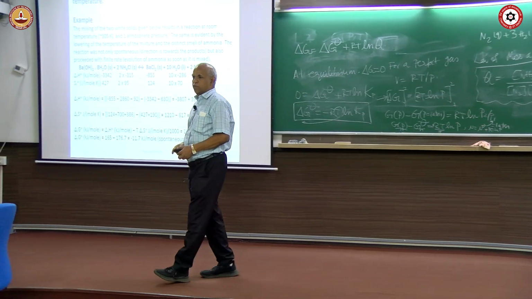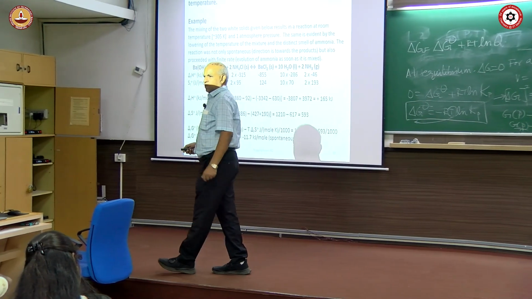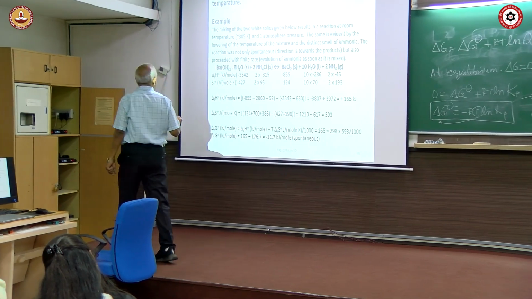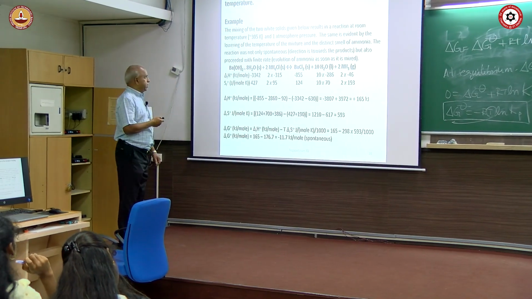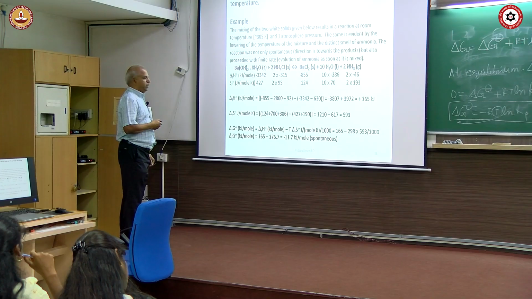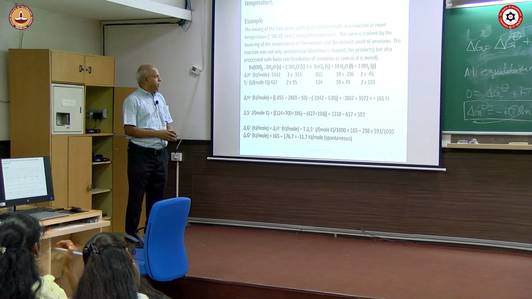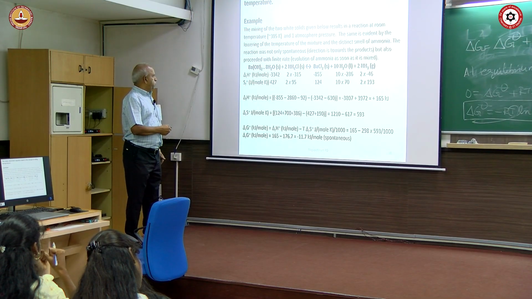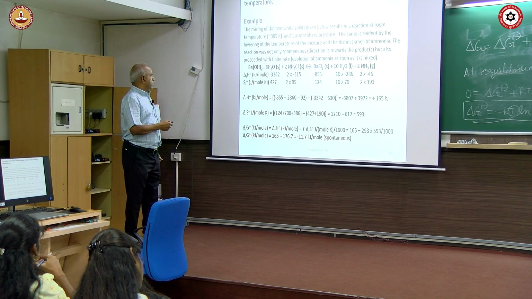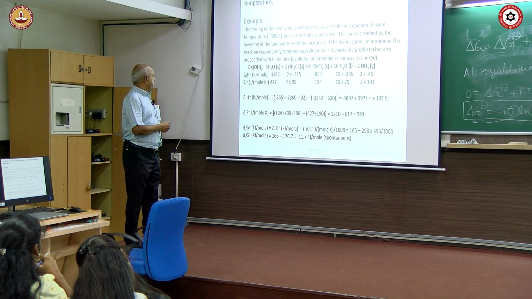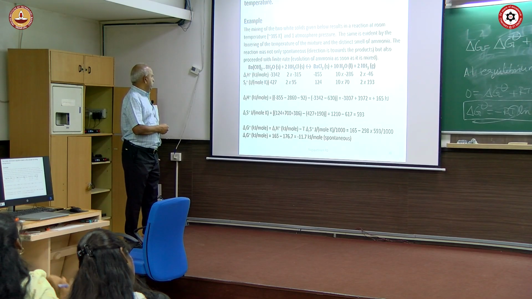whatever I stated to you in the first lecture. The first lecture, what did I tell you? This is an endothermic reaction. Remember the reaction of barium hydroxide with ammonium chloride. If you mix it up, it will become very cold. Okay. Now, when you plug in all the data from Atkins with respect to the heat of formation, the entropy